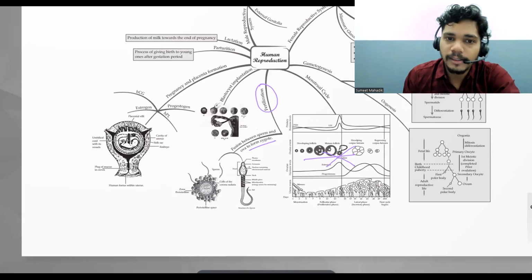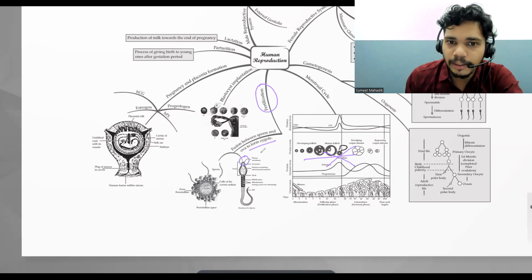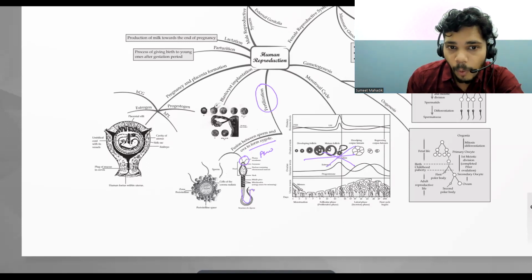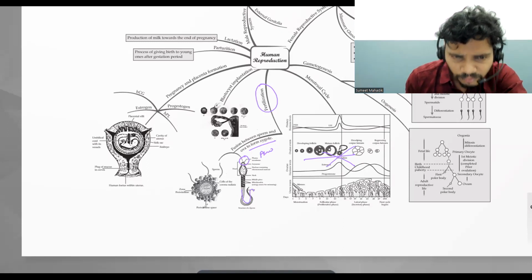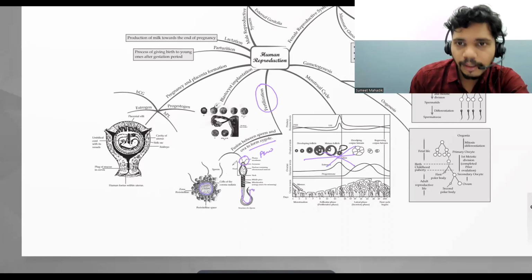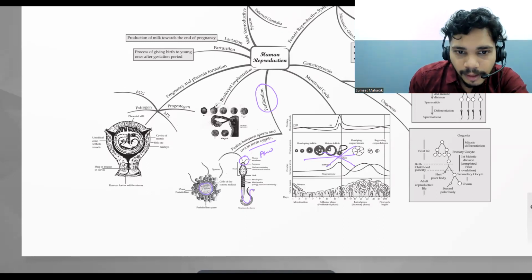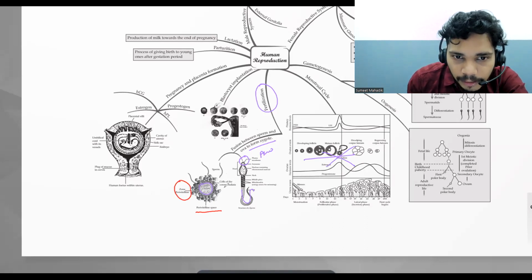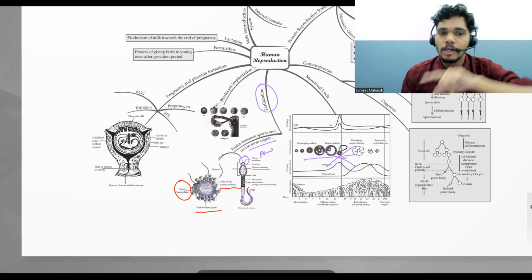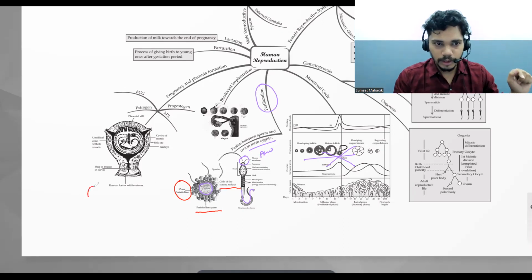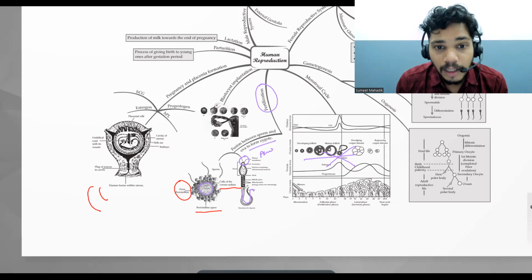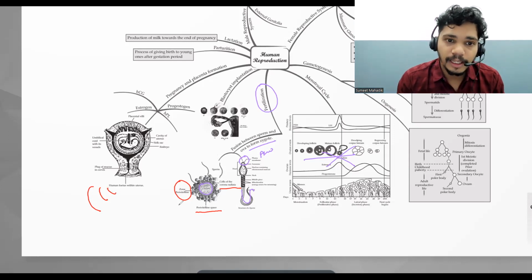So the sperm has the above layer that is called the acrosome. The sperm has a cell body, a middle piece that is made up of mitochondria, and obviously the tail. Now, what is happening? The ova. Can you see the ova? The ova is made up of three things. First, this layer, let me change the color. Then the perivitelline space, then zona pellucida and the zona radiata. So zona pellucida is the first layer, then zona radiata is the second, and then there is the ova inside.